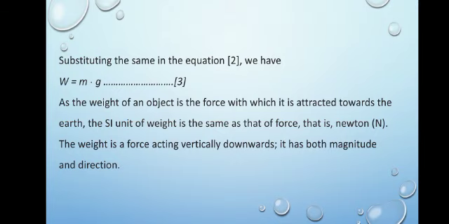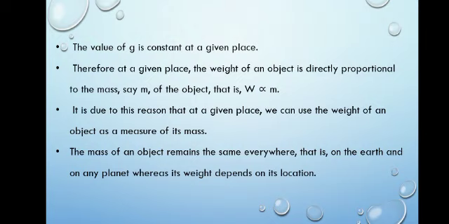So it is having both magnitude and direction. Weight is a force, having magnitude and direction. So it is a vector quantity. Weight is a vector quantity. Now the value of g is constant at a given place. At a place it is constant.